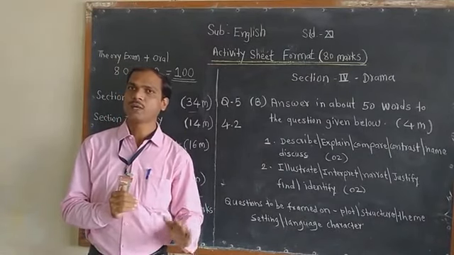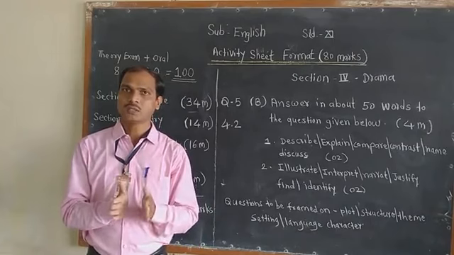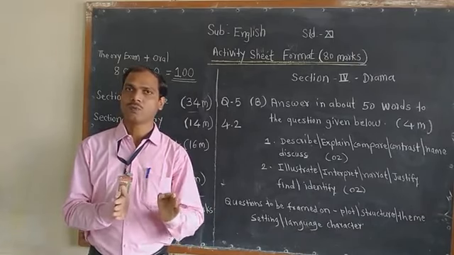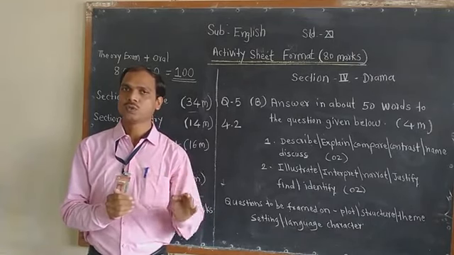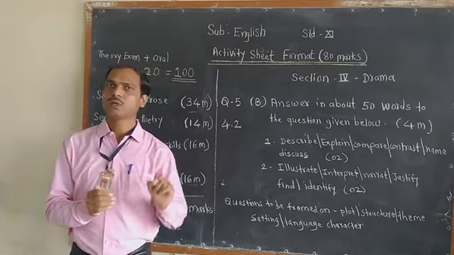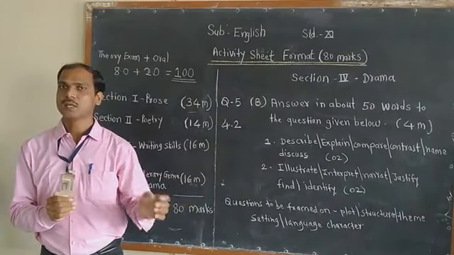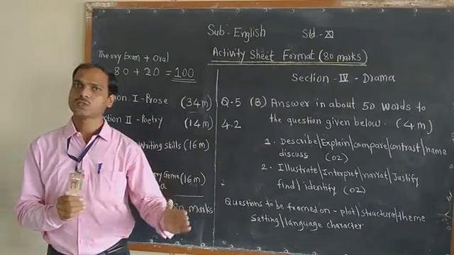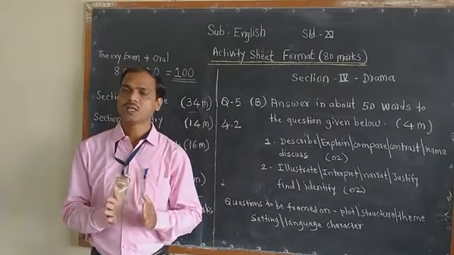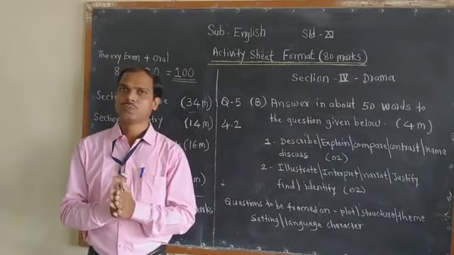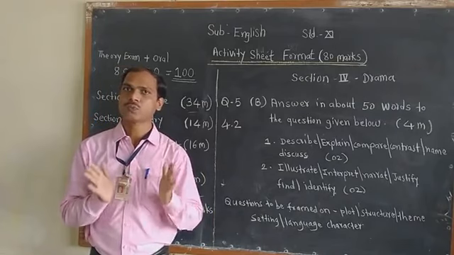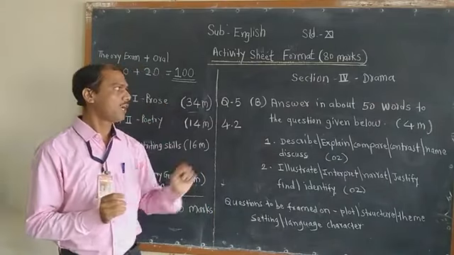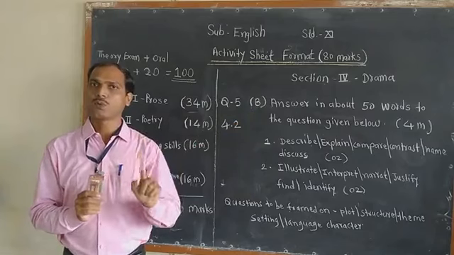4.3 and 4.4. Now every section, 4.1 you have for 4 marks, 4.2 it is for the 4 marks, 4.3 it is also for the 4 marks, and last one 4.4 it is also for the 4 marks. That's why it is compulsory for you. Means you don't have any option here. So question 5a it is based on 4.1.